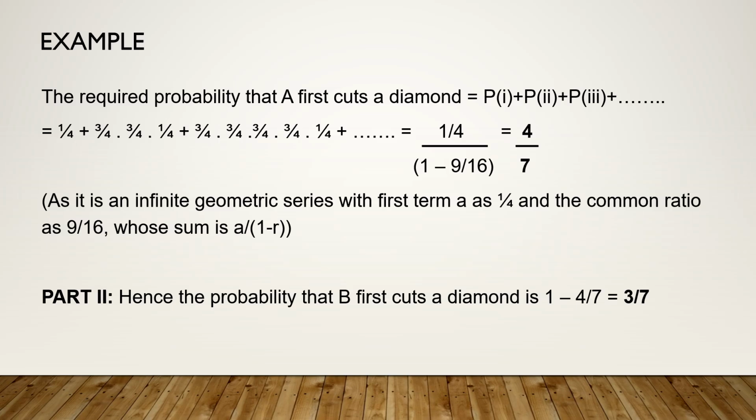So the probability that A first cuts a diamond, or you can say A wins the game, is 4 by 7. So obviously the probability of B first cutting a diamond, or B winning the game, will be 1 minus 4 upon 7, because these are the only two players. So that is equal to 3 upon 7.